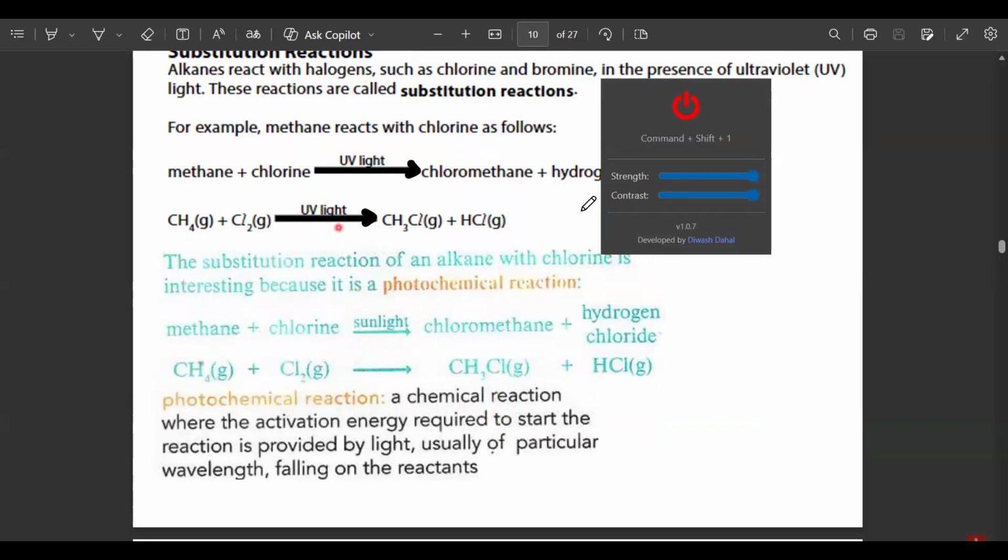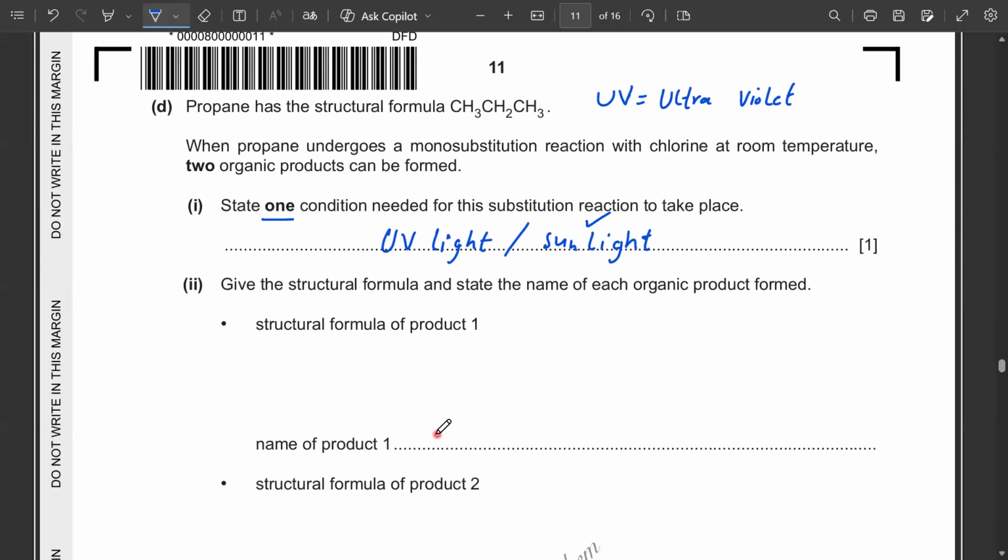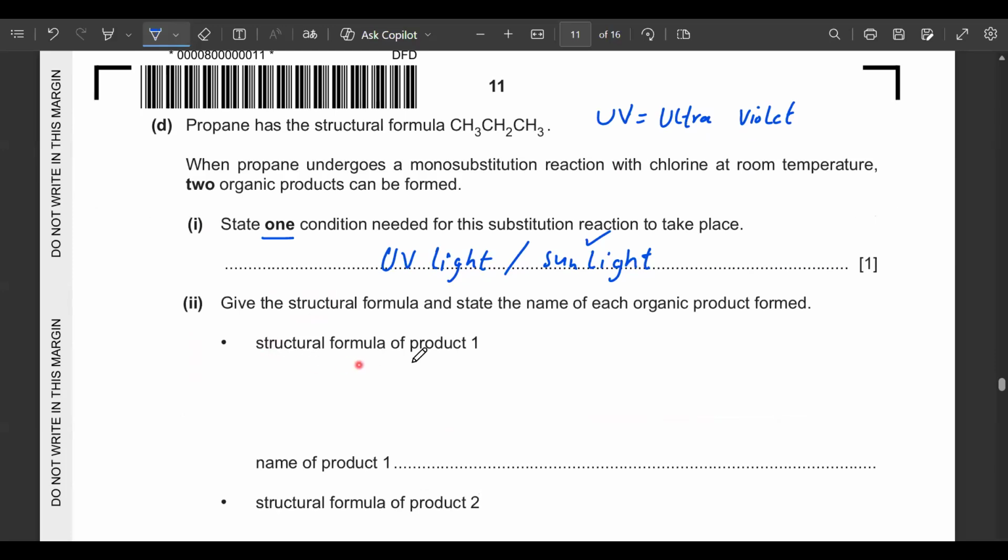UV is the short form of ultraviolet. UV stands for ultraviolet. So one condition needed for this reaction to take place is UV light, or you can also write sunlight, even though it's not mentioned in the mark scheme, but still it is a correct explanation. It's the correct condition. Then it says give the structure formula and state the name of each organic product formed. Structure formula product 1 and structure formula product 2.